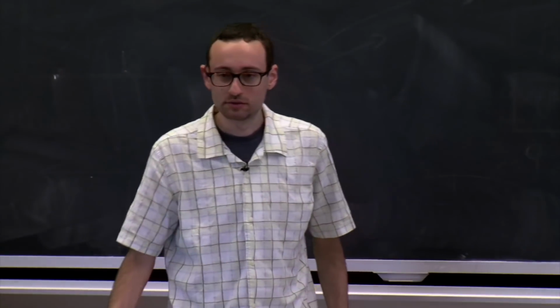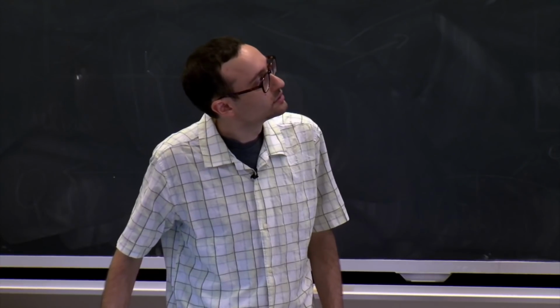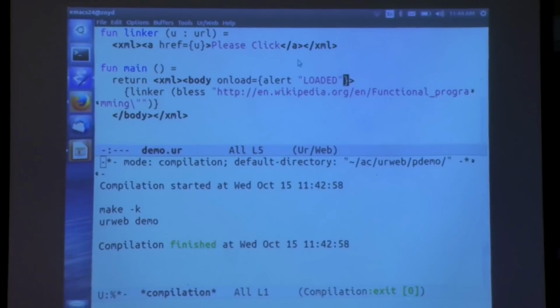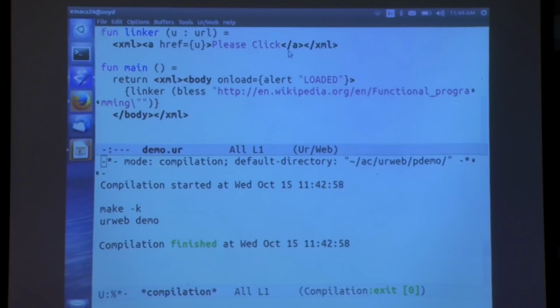Yeah. The string that the bless function is looking at right now, it's checking at compile time that that string is an allowed URL. But what if you compute a string at runtime? Does bless perform a check at runtime whether or not the string is allowed? Yes. So let's write a form to test that claim.